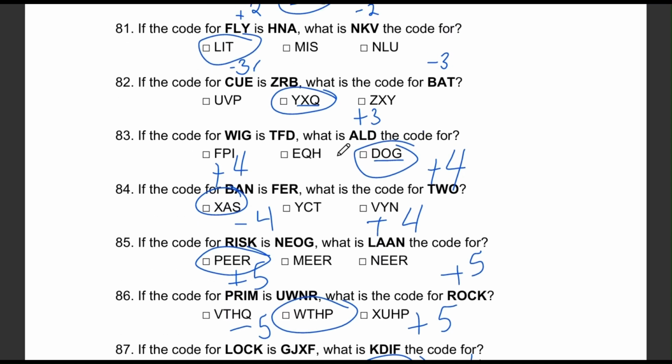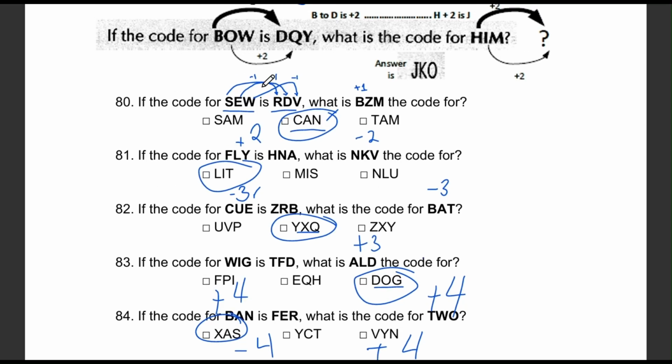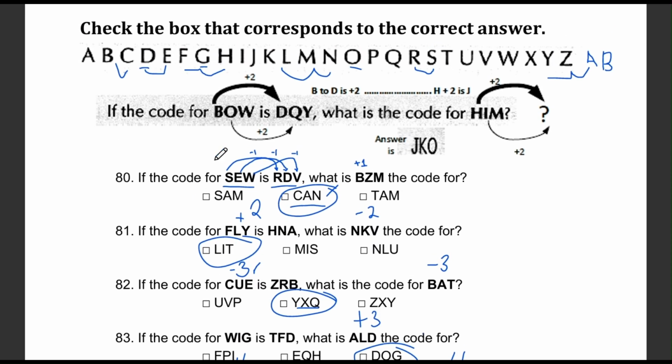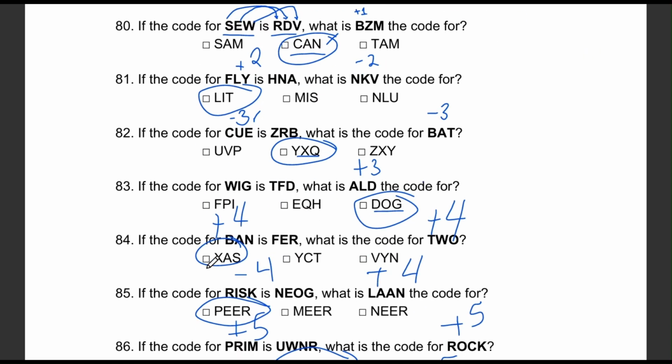Let's see the pattern. B goes to F, A goes to E, and N goes to R. Each letter is going forward by 4 letters in the alphabet. Applying the same pattern to TWO. T goes forward 4 letters to X, W goes forward 4 letters to A, and O goes forward 4 letters to S. So the answer is XAS.